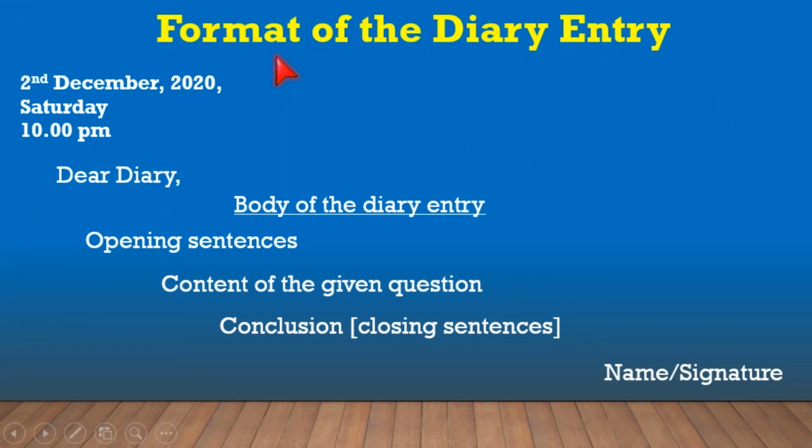Next, the format of the diary entry. There are 6 parts of a diary entry. Date, day, time. Next, salutation, dear diary. Then the body of the diary entry and name and signature.